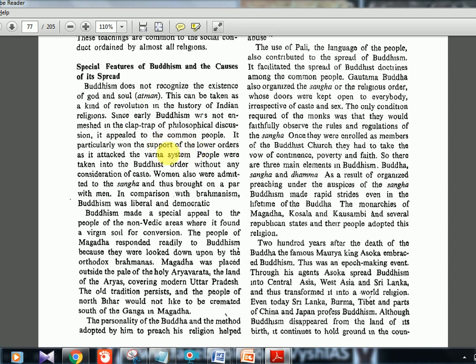So here they are telling that the entry of women is one problem which created the whole decline. Women were admitted to the Sangha and thus brought on a par with men. Actually it was started as a good thing, but I will show you the story.